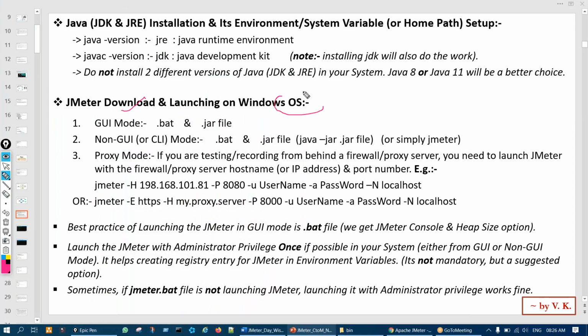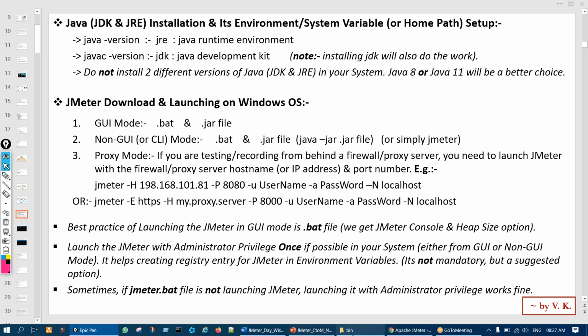So, launching JMeter on Windows OS. There are two ways to launch: one is GUI mode and another one is non-GUI mode. Non-GUI mode means using CLI. How can we do it from GUI mode? There are two files, a bat file and a jar file, in the bin directory. As I said, the bin directory was there in Java also, right? In JMeter also this bin directory is there. Directory means folder.